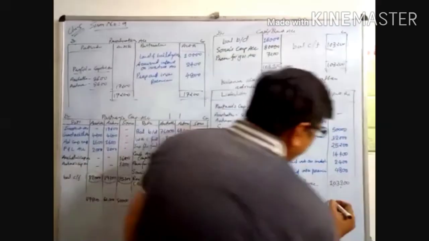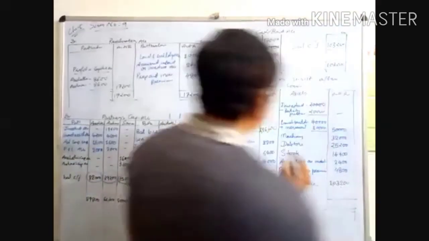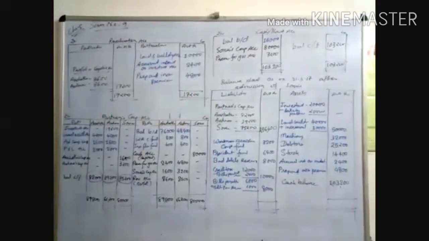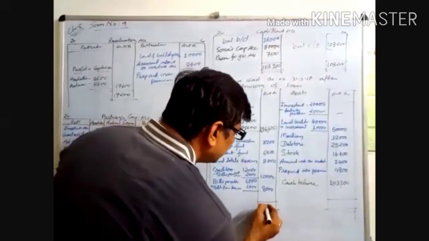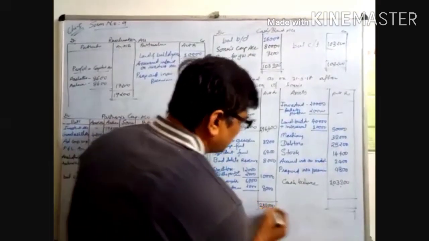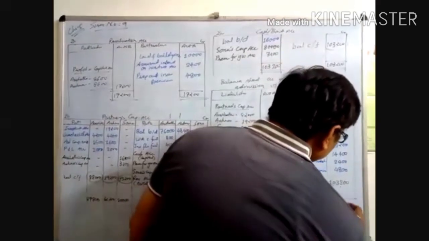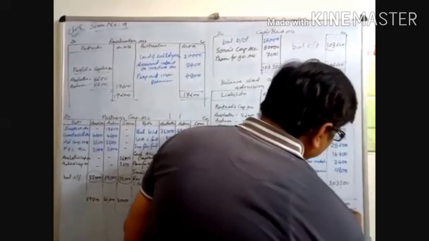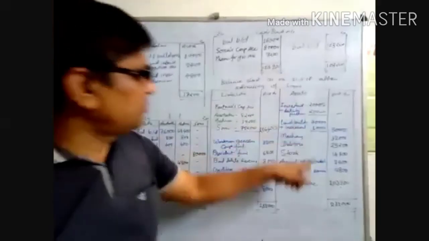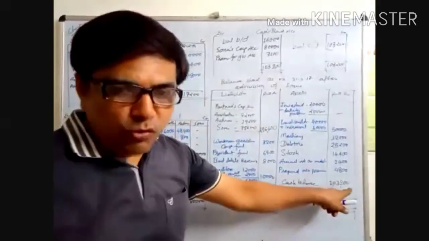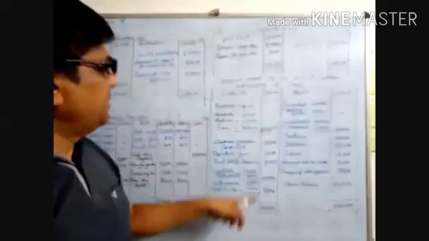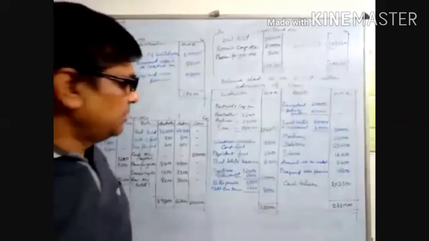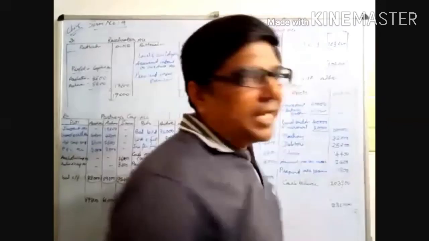Both sides you are getting the same total. Check it, make the total. The total will be 2,32,000. Okay. When you transfer the cash balance here, 1,03,200, the total of the asset side is 2,32,000 and the liability side is also 2,32,000. Like that, you have to complete the sum. You will get the 8 marks in your board exam.